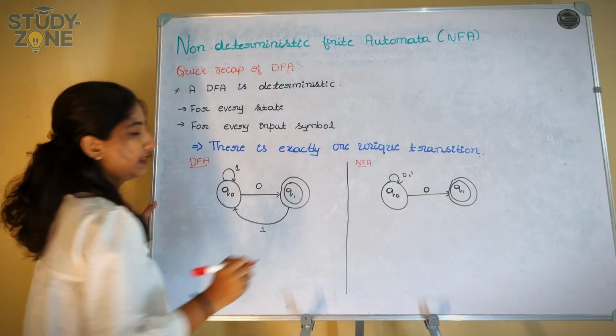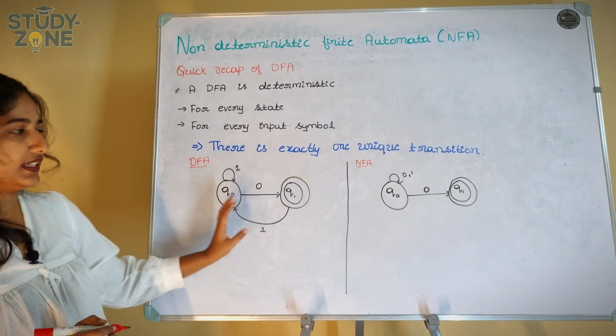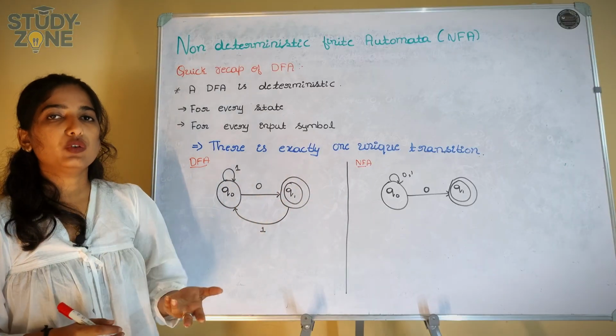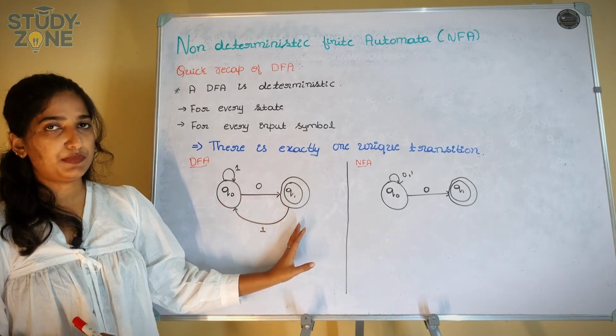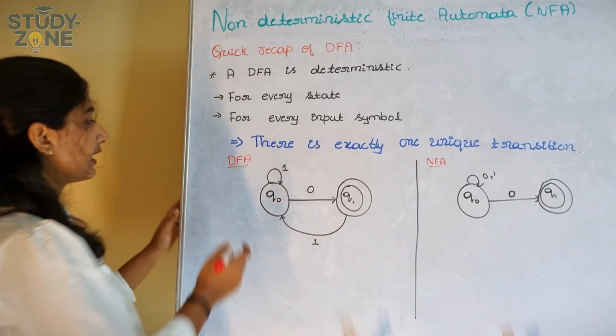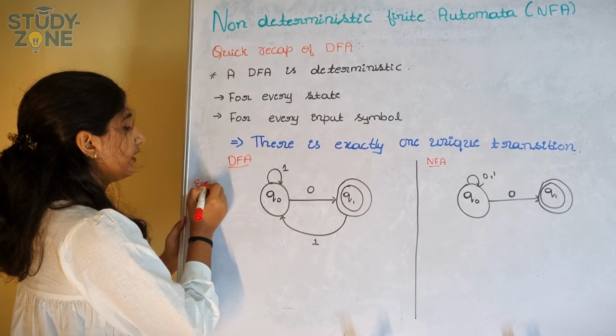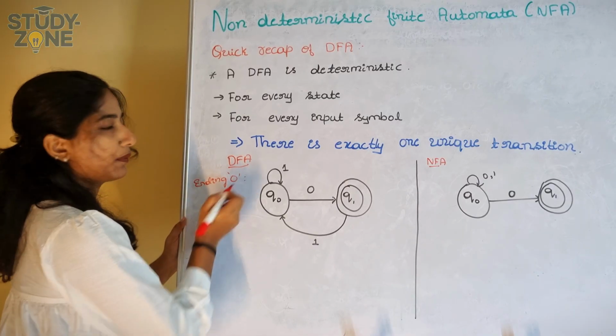I have taken examples to show the difference between DFA and NFA. Just look at these two examples and try to work out what the difference is. I will explain it. At first let us take the example of strings ending with 0, which we have to accept.